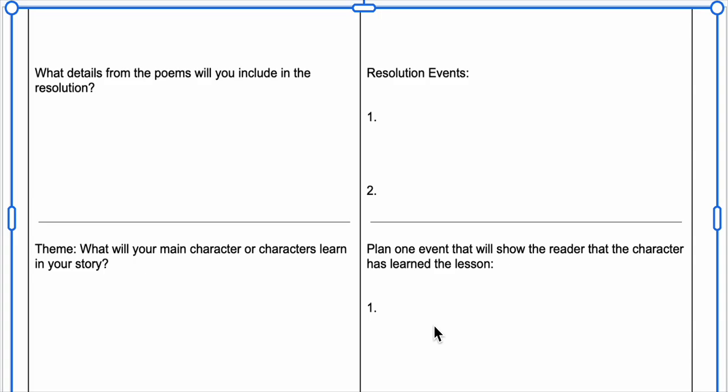So maybe the father works all the time, ignores the son. And so maybe in this section, maybe the father gives him a day every week where he gets undivided attention from his father. And so maybe that is something that happens in that scene, where the reader is like, oh, the father has realized his mistakes, and he's learning to overcome them and pay more attention to his son and set work aside. Maybe that is how the reader knows the lesson. Whatever you choose to do in this section is really important, because the reader needs to know what they're supposed to learn.